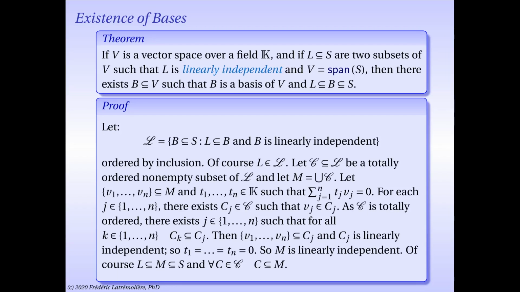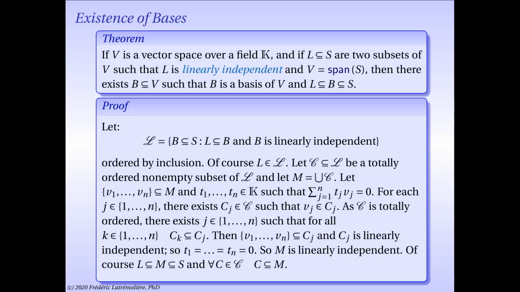Now we know by definition of M as the union of the elements of script C that for each j between 1 and n, there must exist an element Cj in script C such that Vj belongs to Cj. Now, on the other hand, script C is totally ordered, so it means that we can decide of the set C1, C2, etc., Cn, which is the largest for inclusion.